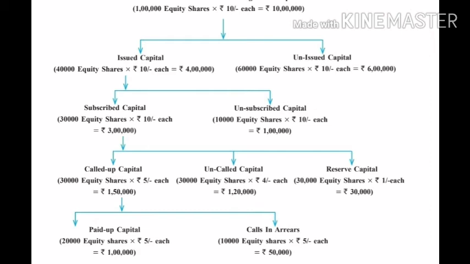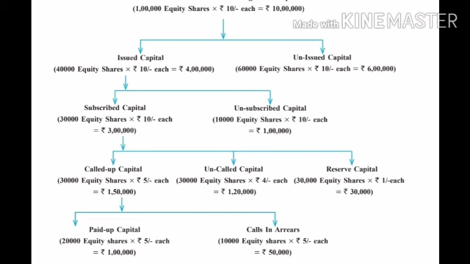Now the company will not issue this 10 lakh to the general public. So this authorized capital is divided into two parts, issued capital and unissued capital. See, issued capital: how much did the company issue? Out of 1 lakh shares, the company is issuing 40,000 equity shares of rupees 10 each. So the company will issue 4 lakh capital to the general public, and unissued capital is 60,000 equity shares of 10 each, that is 6 lakh rupees.